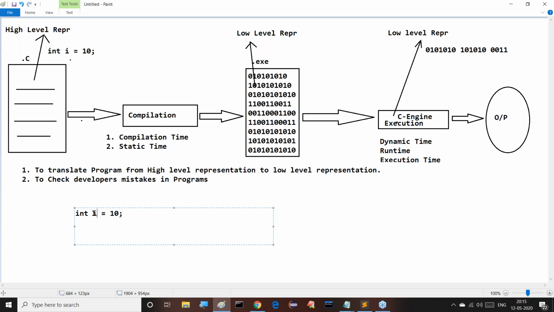Now tell me guys, I'm asking this question also. I variable is of which type? Come on guys, I'm asking this question to all of you. I variable is of which type? Integer type. Okay, good. Tell me which value will be stored in I variable? Integer value. Then as per our declaration, 10 value is stored inside this I variable.